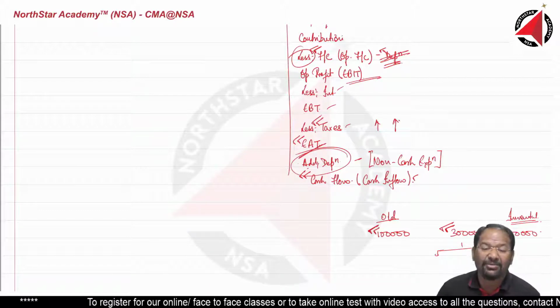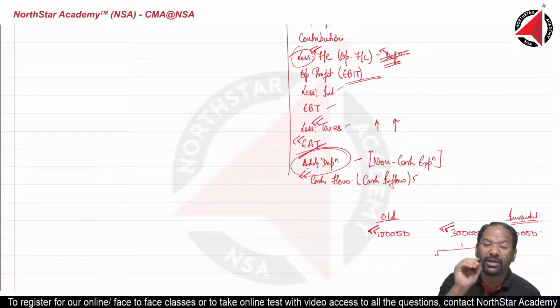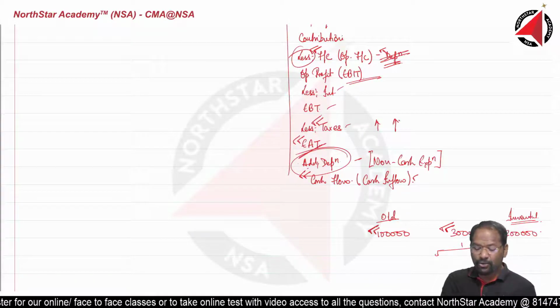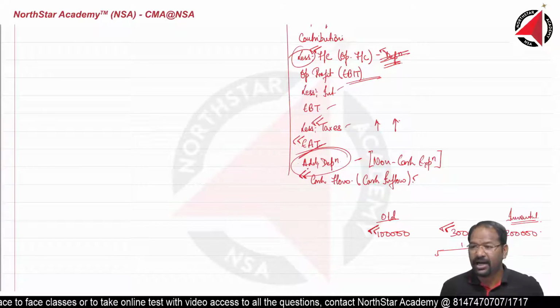Alright, that is why we have to subtract depreciation to find out the correct amount of taxes. To find out cash flow, we need to subtract depreciation. I hope you are comfortable.